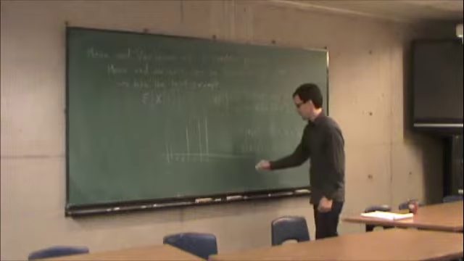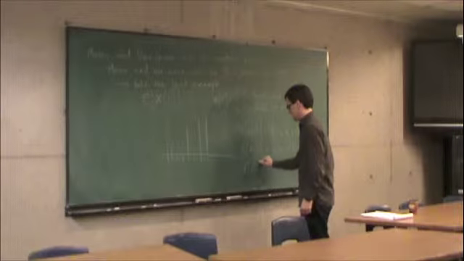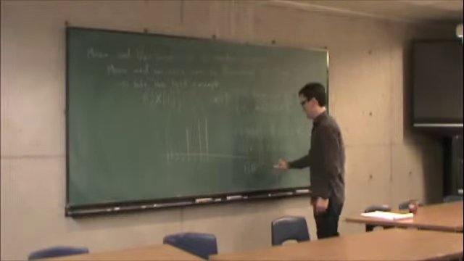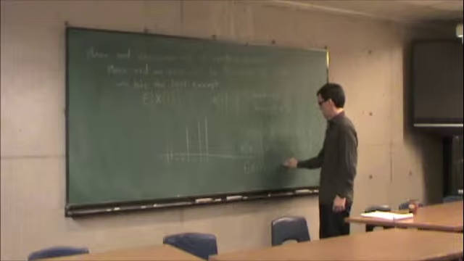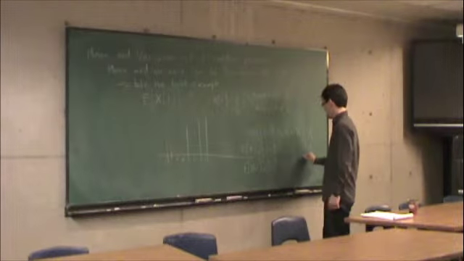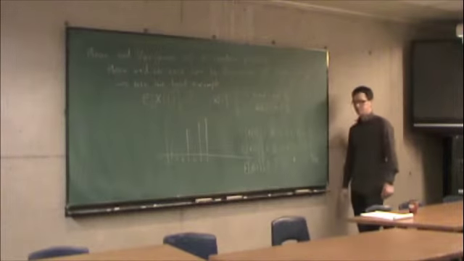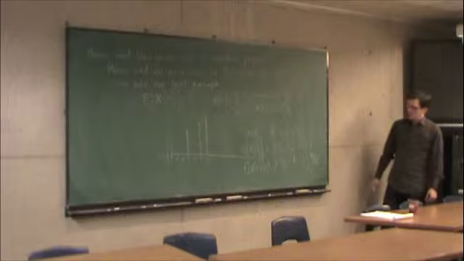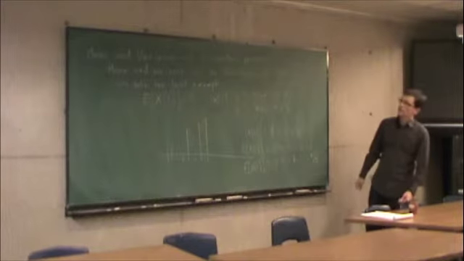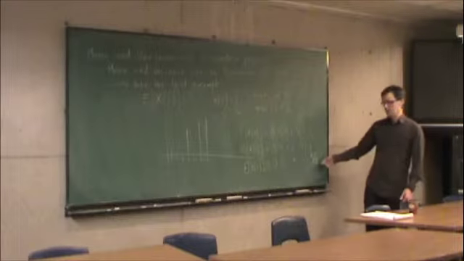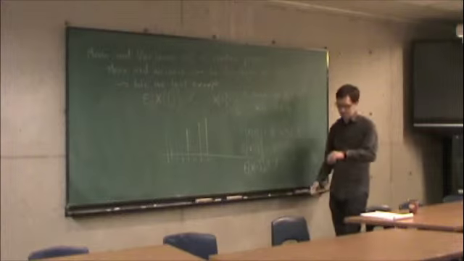So more generally, what's the expected value of x of t? It's t over 2. Because I have 0, probability 1/2, and t, probability 1/2, which is t over 2. So the mean of this random process is a function of time. Depending on when I look at the random process, its mean will be different.